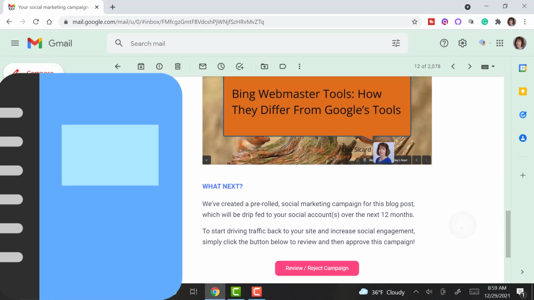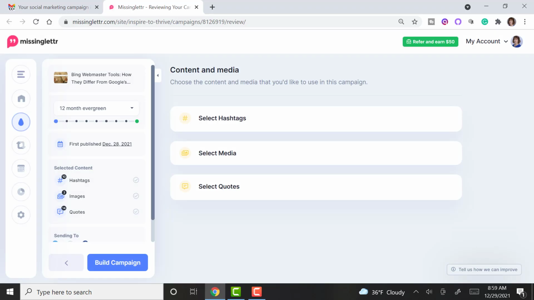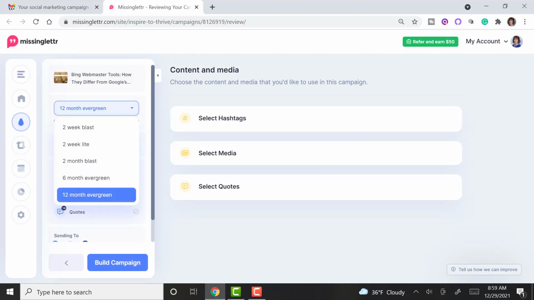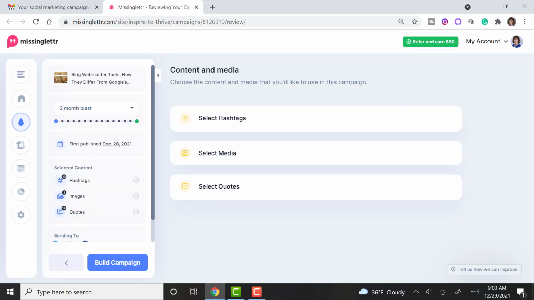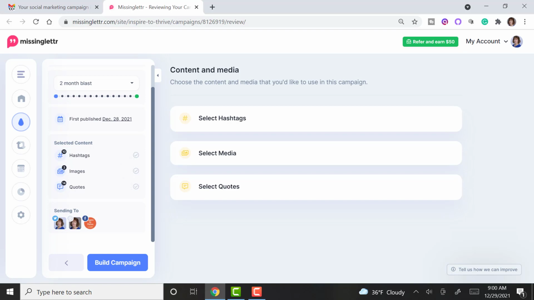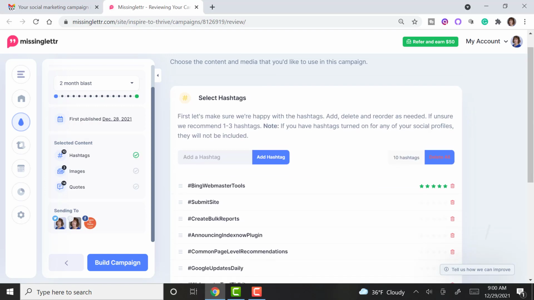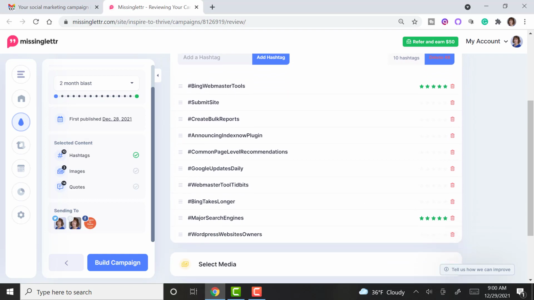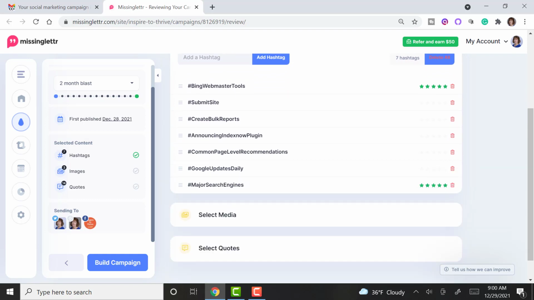I wanted to show you how easy it is to do a Missing Letter campaign. So you get an email to review your campaign, and you get to choose how many months you want to do it. I'm going to do this particular one a 2-month blast. And then you get to decide if you're going to send it to all your social networks. I've got 3.